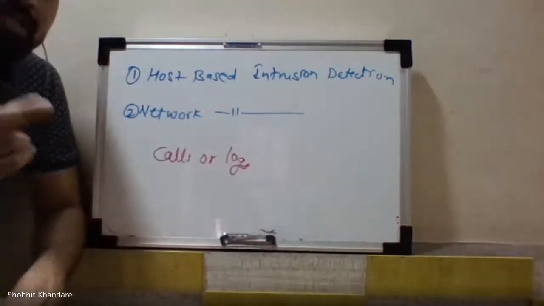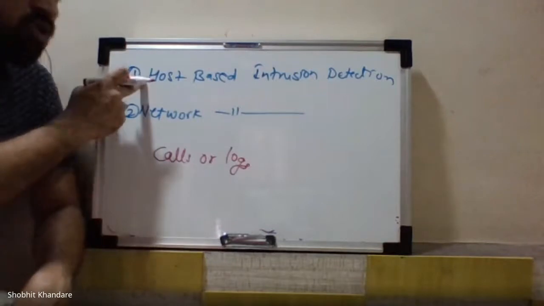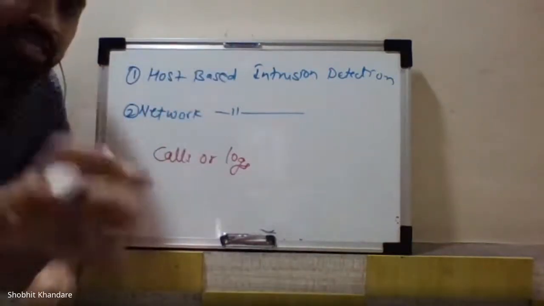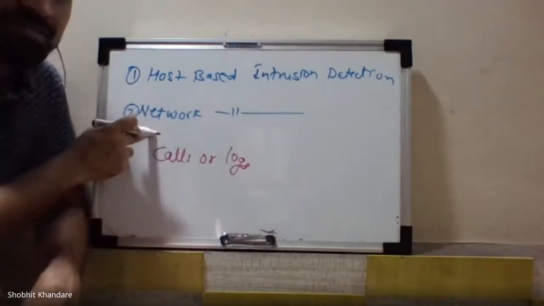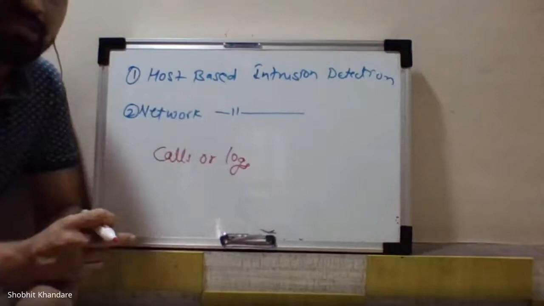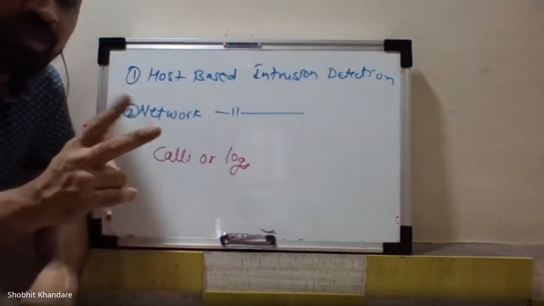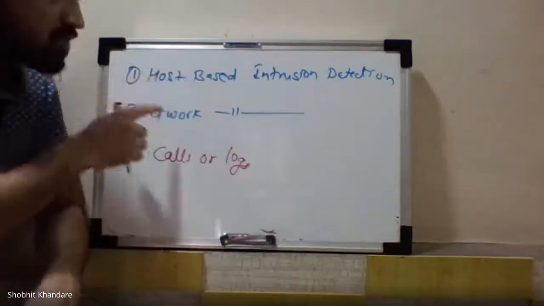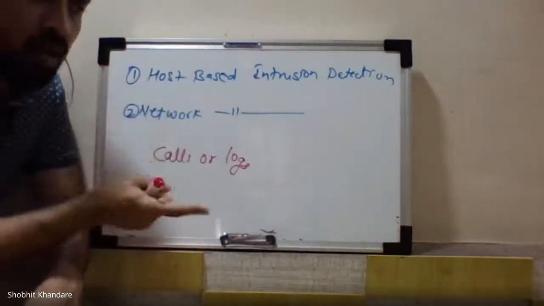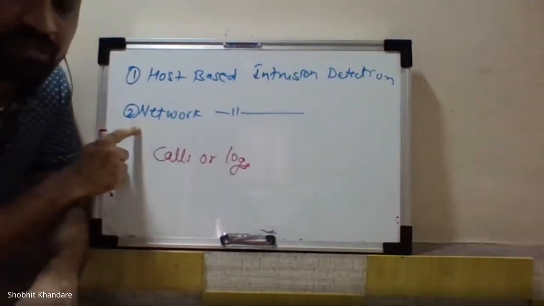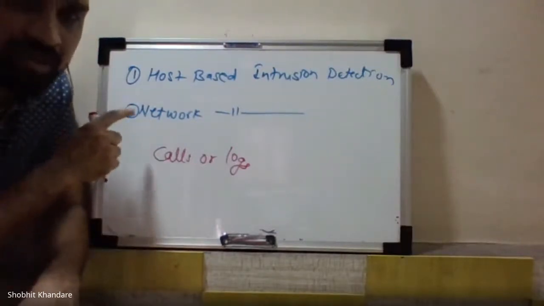So when your IDS is residing at the host, then it becomes host-based intrusion detection. And when your IDS resides in the network, then it becomes network-based intrusion detection. So you can have this residing of the IDS either at the host level or at the network level. That's why we have two types. Okay. And the block diagram I explained before, that was network based.